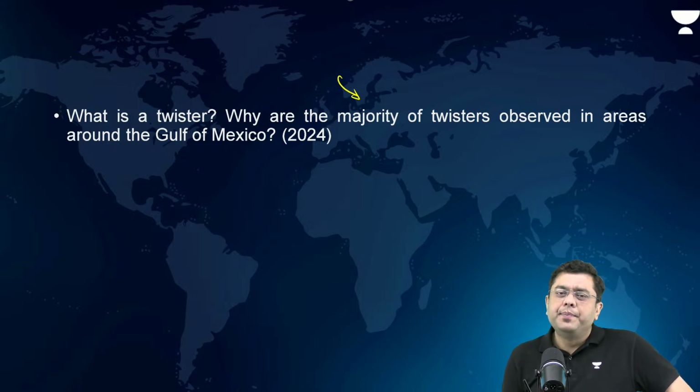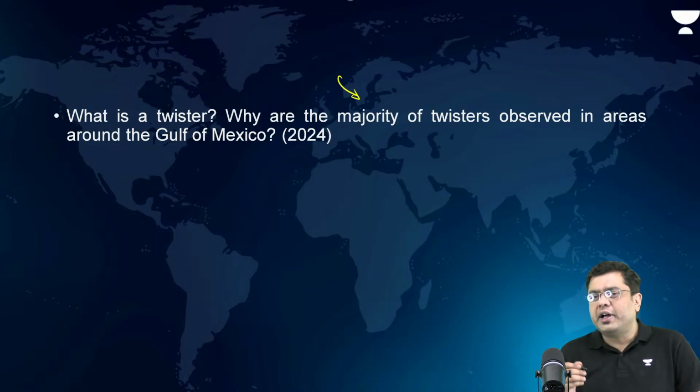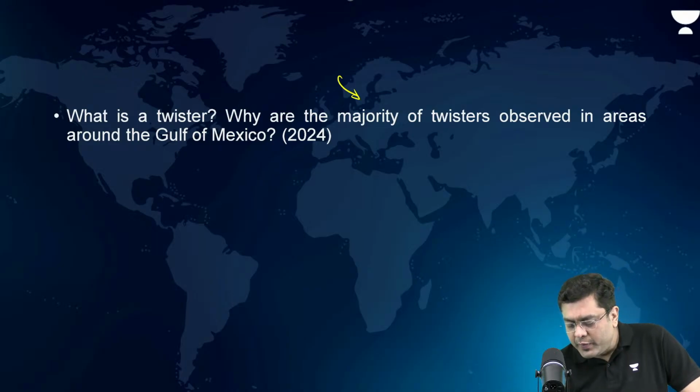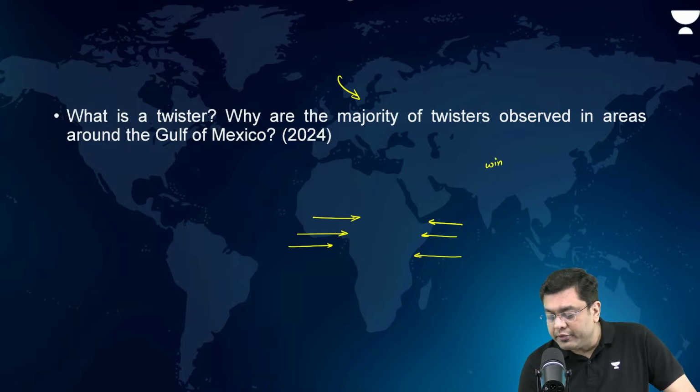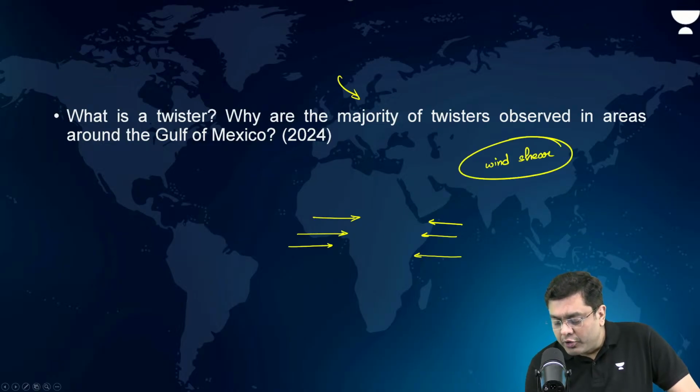Now, twister. How are twisters created? So, in the formation of twisters, what are required? You need warm air coming from one region, cold air coming from another area, right? And the presence of wind shear. Wind shear is very important. Okay. So that basically provides a kind of rotational ability to these winds.